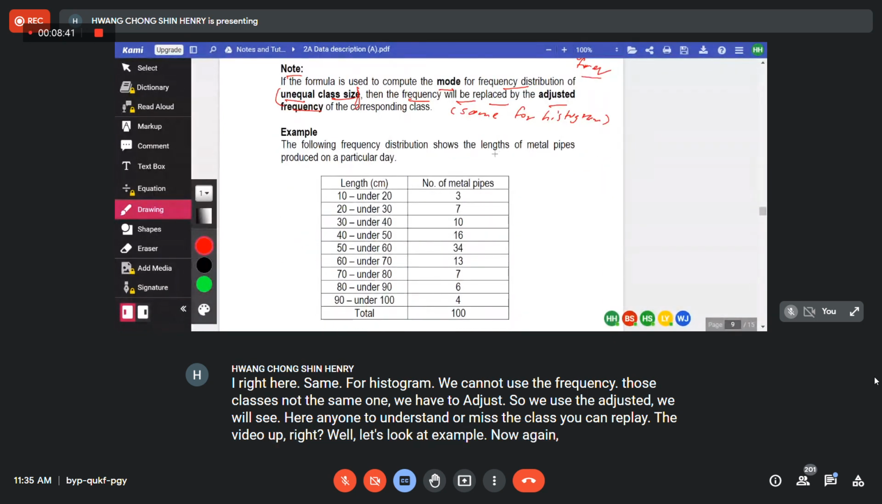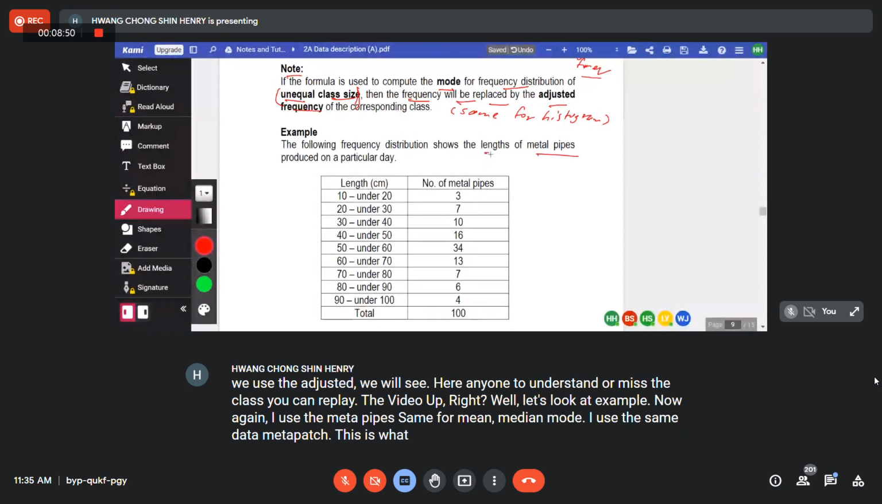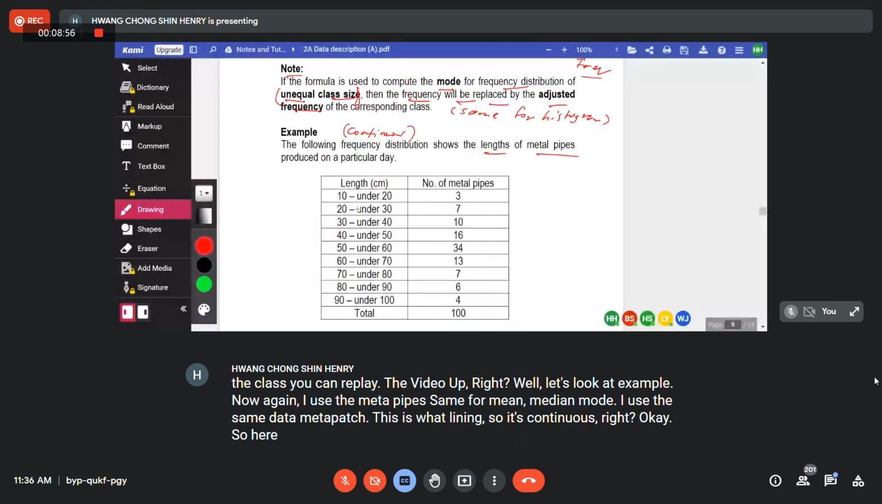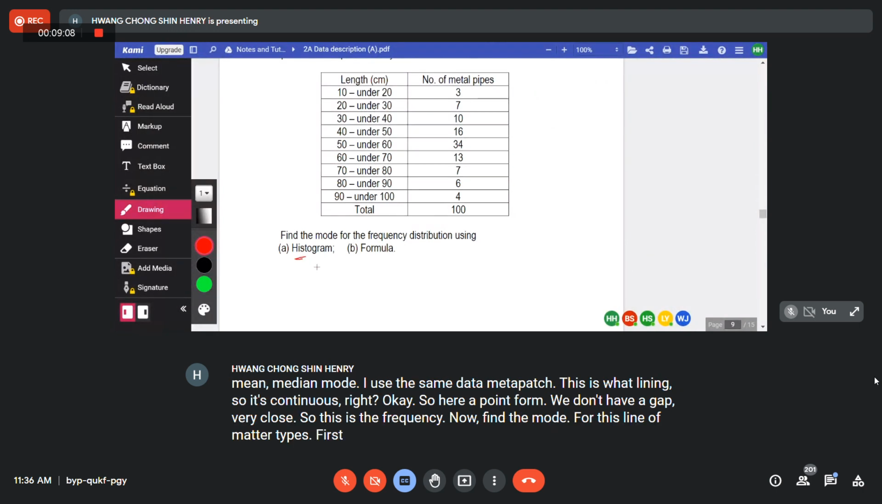Again, I use the metal pipes. Same for mean, median, and mode. I use the same data, metal pipes. This is what? Length. So it's continuous, right? Okay, so here, point form. We don't have a gap, very close. So this is the frequency. Now, find the mode for this line of metal pipes. First thing, use histogram. Second thing, use formula.